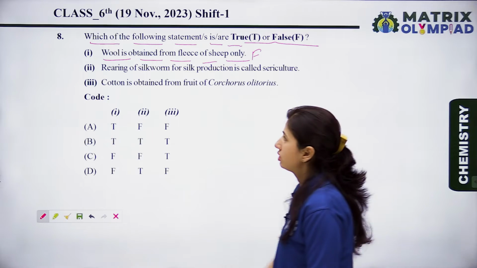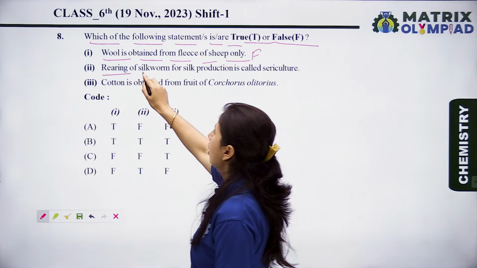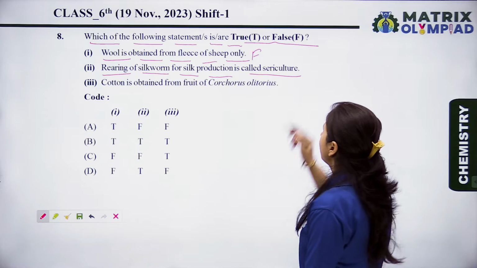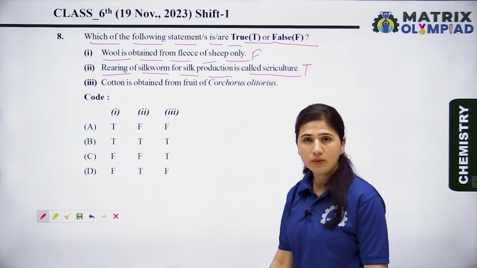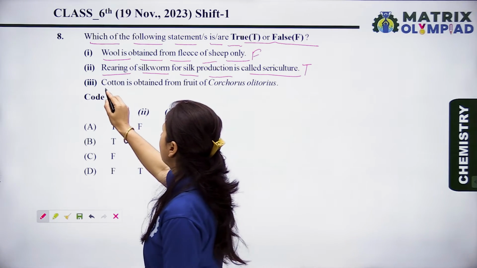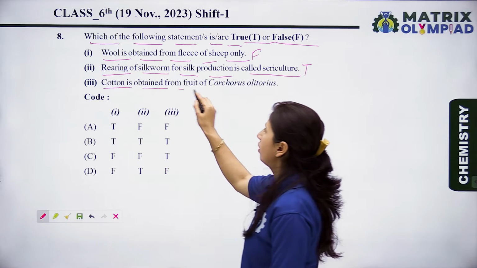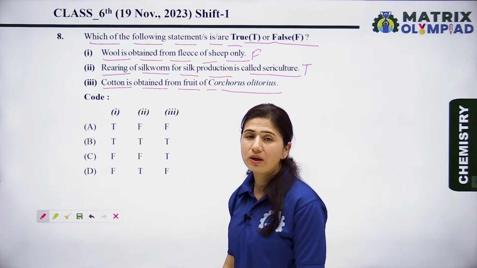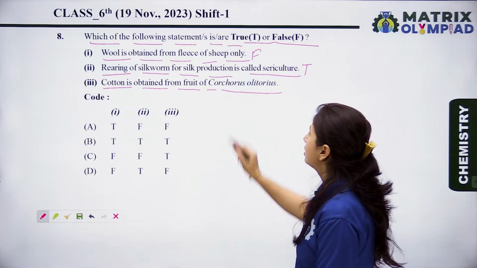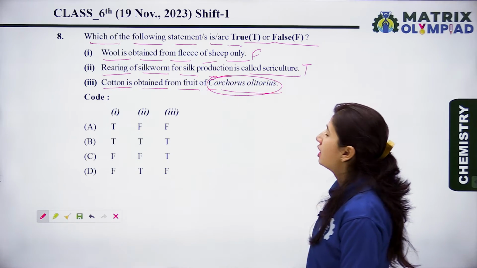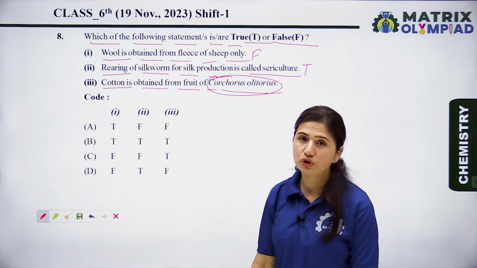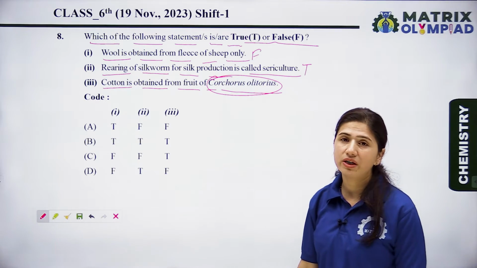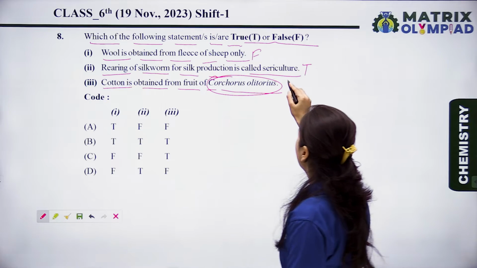Now let's see the next statement. Second is, rearing of silkworm for silk production is called sericulture. Yes, it's a true statement. Now let's see the third statement. Cotton is obtained from the fruit of Corchorus olitorius. No, it's completely a wrong statement because Corchorus olitorius is the botanical name of jute, not the cotton plant. The cotton plant's botanical name is Gossypium. So it is a wrong statement.